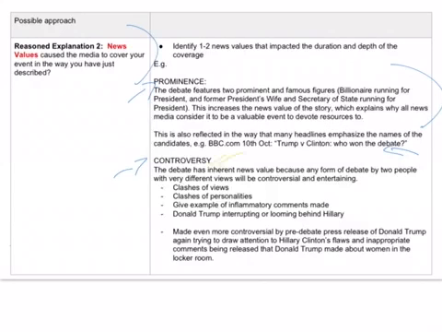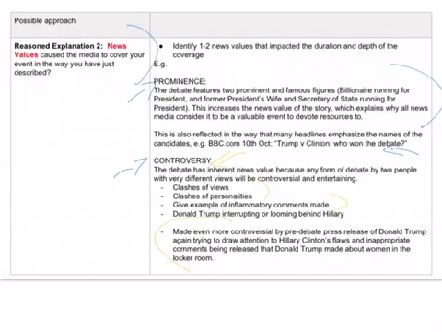Inherent in debate is probably controversy, because by very nature, a debate is the clash of views, the clash of personalities. There's going to be some inflammatory comments made, things like that. So you might want to find examples of that to show that this is a controversial story. Therefore, it's probably going to be more entertaining and interesting and possibly shocking to audiences. But also, it was made even more controversial by the pre-debate press release of Donald Trump, which was drawing attention to Hillary Clinton's flaws and inappropriate comments being released that Donald Trump made about women in the locker room.